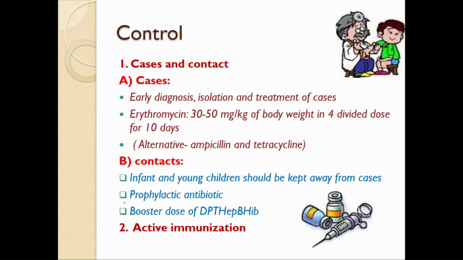And the other is active immunization. For active immunization, that is the pentavalent vaccine immunization. So 3 doses 1 month apart can be given. And later in Nepal also, the booster dose concept may come. So it can be given after 1 year.